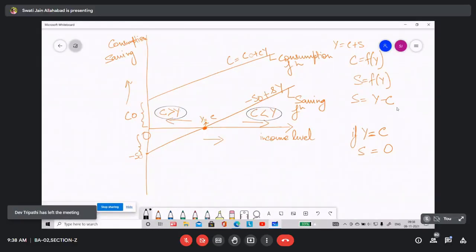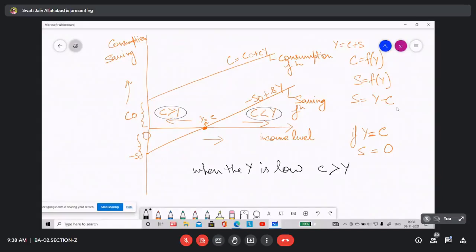When the income is low, C is greater than Y. As income rises, C and S both increase.